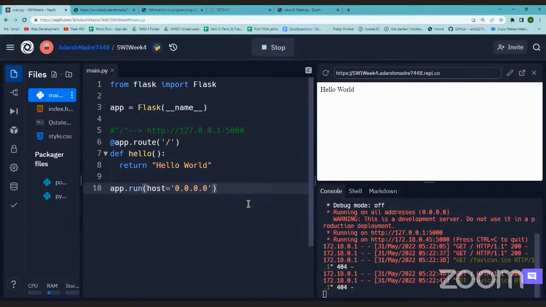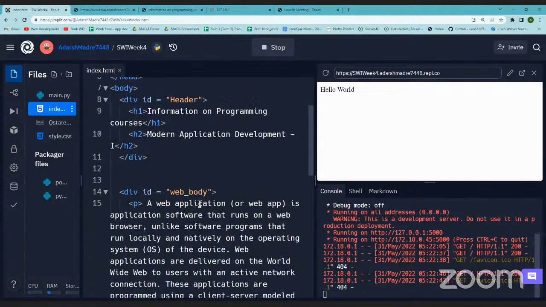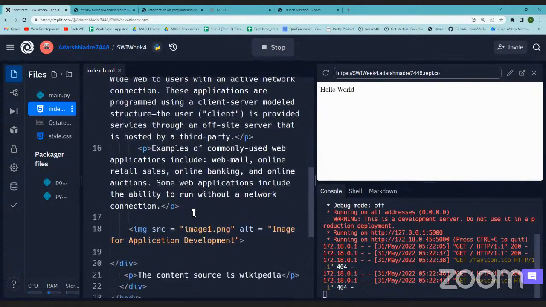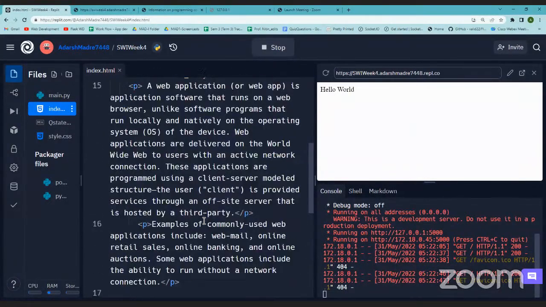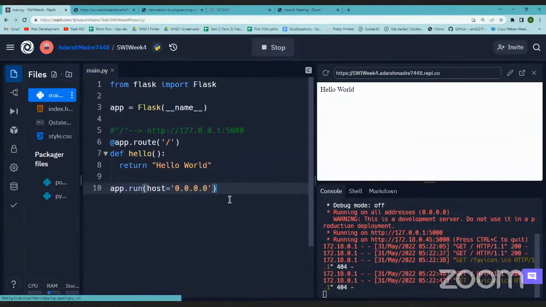Simple Flask run. Now what we need to do is run this file. This is the file that we need to run, and we also need to see that this is a file having static content. Our idea is to take the content through the form and then fill it here. But before that, we'll see how static pages are rendered using Flask.